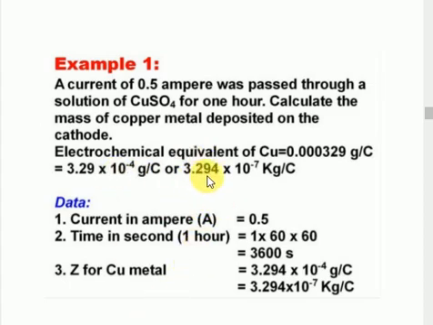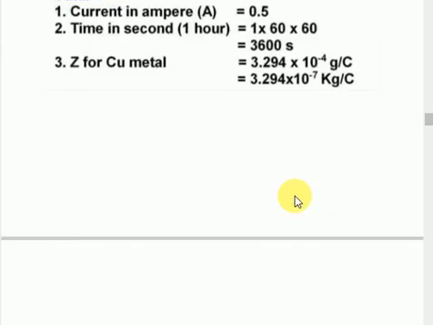They have already given the electrochemical equivalent of copper as 0.000329 gram per coulomb. Roughly, that is 3.29 times 10 to the power minus 4 gram per coulomb. Converting to kg, it is 3.29 times 10 to the power minus 7 kg per coulomb. No confusion, they already gave the Z value.